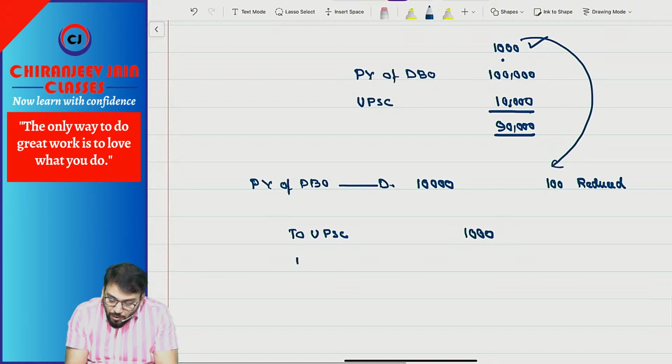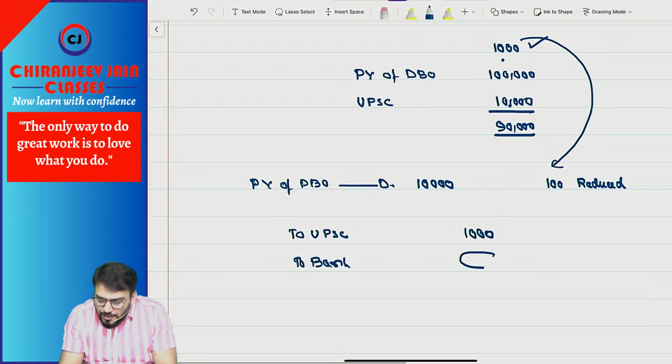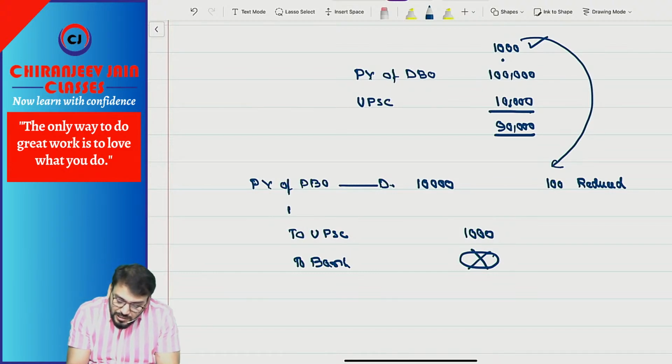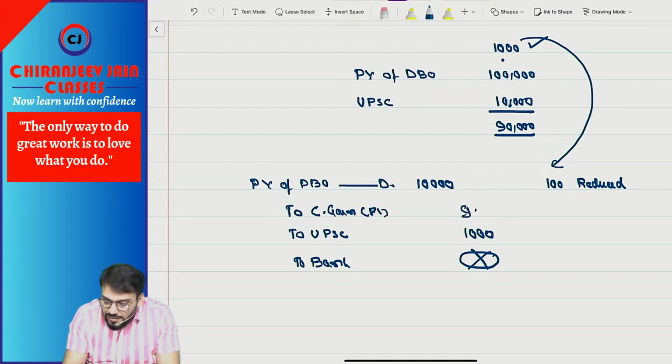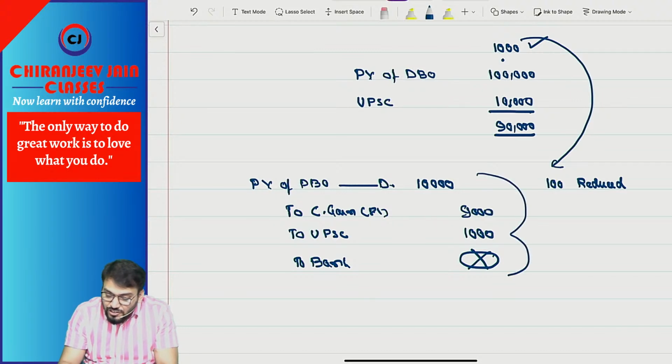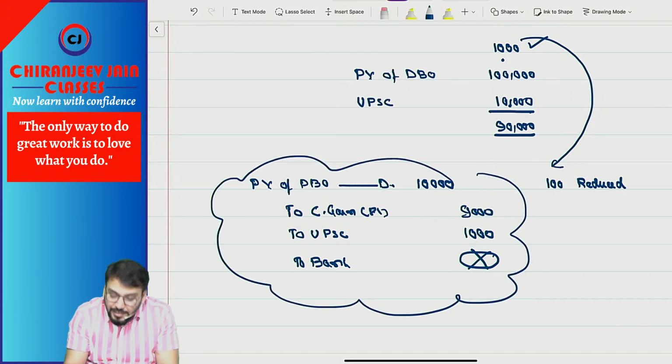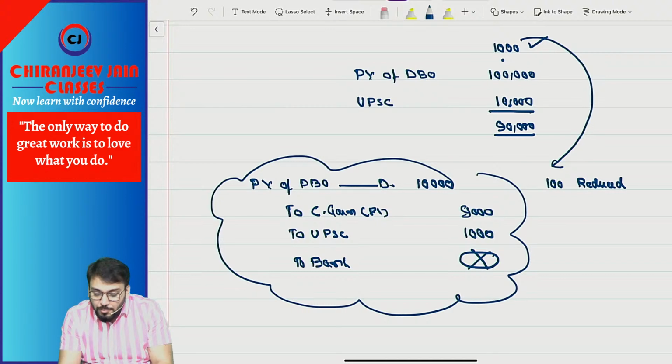Suppose some amount is paid. So the difference will be gain or loss. But if some amount is not paid, then the entire amount becomes curtailment gain, and this curtailment gain is transferred to P&L, that is 9,000. Normally they will ask this question: calculate curtailment gain. So curtailment gain will be 10,000 minus 1,000, that is 9,000.